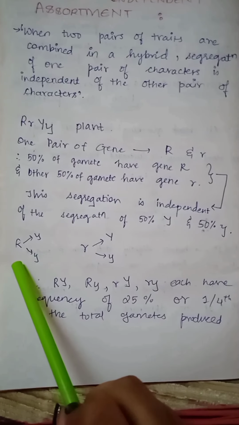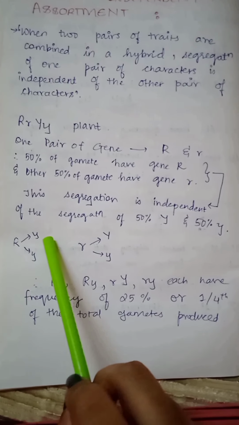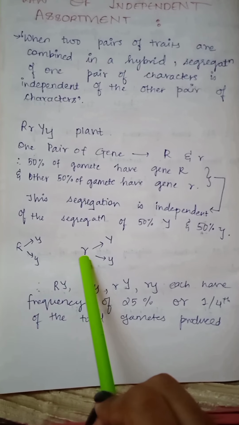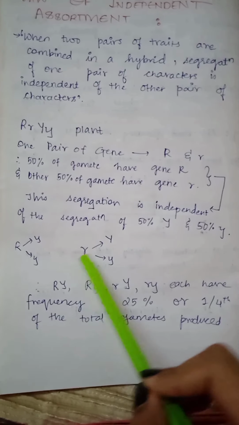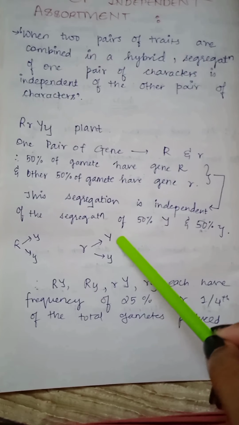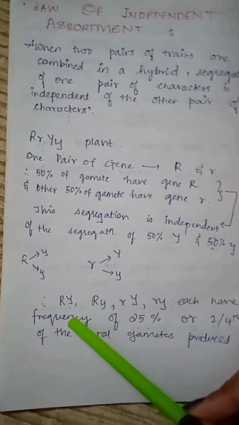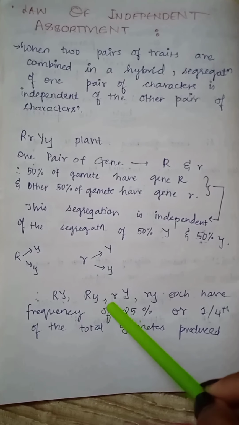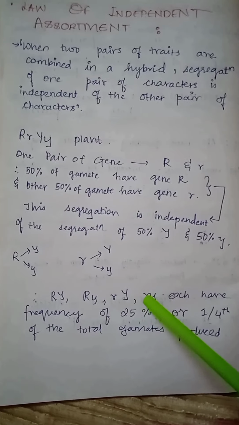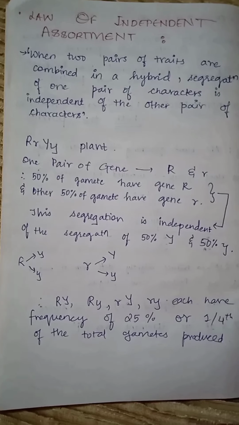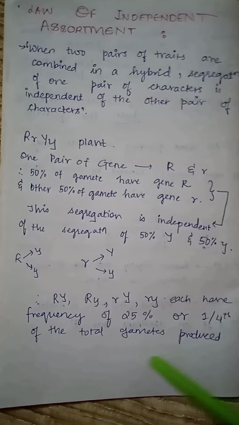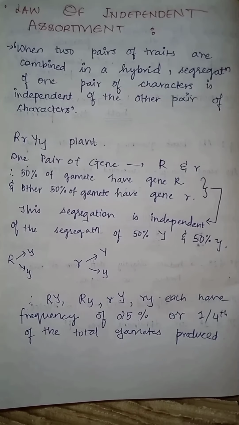This capital R is independent of the segregation of capital Y and small y, and the small r is independent of the segregation of capital Y and small y. Therefore, capital RY, capital R small y, small r capital Y, and small r small y each have the frequency of 25% or 1/4 of the total gametes produced.